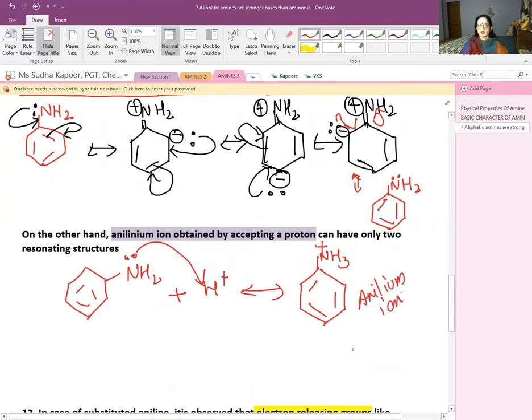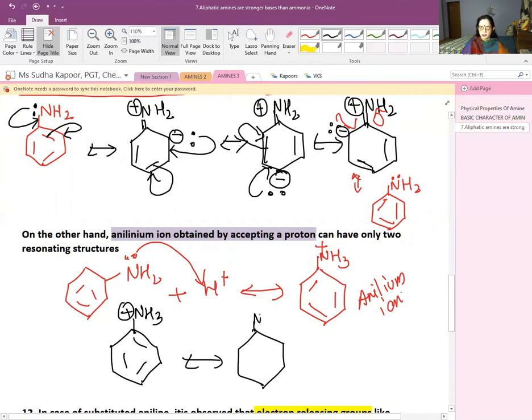And remember here, students, that the anilium ion is formed by accepting a proton, but the anilium ion itself forms only two resonating structures. The sign of reversibility is followed, and the bond positions have been changed. So in case of the anilium ion, there are only two resonating structures, 1 and 2. But in case of aniline, there are 5 resonating structures.